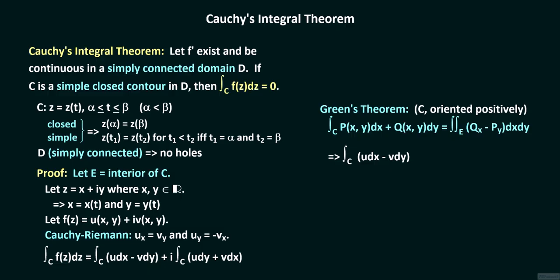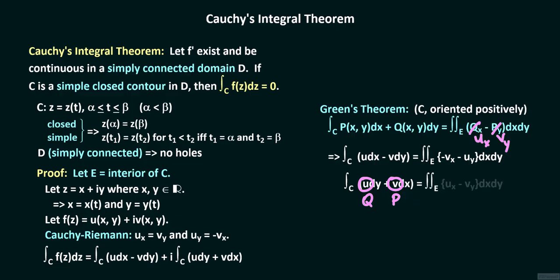In the first line integral, we set u equal to p and minus v equal to q, so that q sub x equals minus v sub x and p sub y equals u sub y. Therefore, the integral along C of u dx minus v dy equals the double integral over the region E of minus v sub x minus u sub y. For the second line integral, this time we set v equal to p and u equal to q, so that q sub x equals u sub x and p sub y equals v sub y. And so for the second line integral, we have the double integral over E of u sub x minus v sub y.